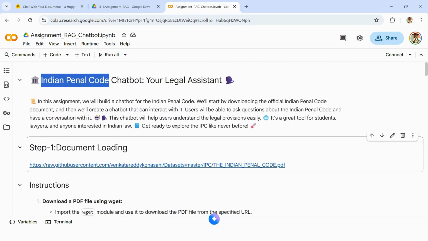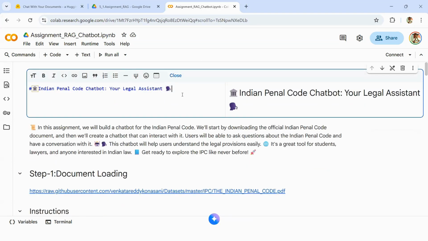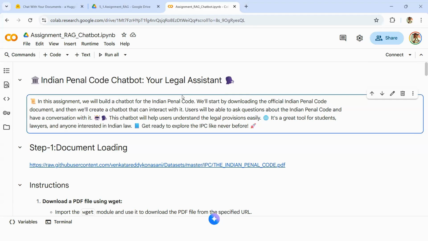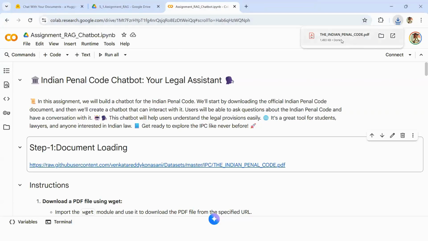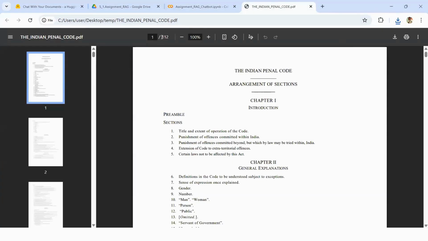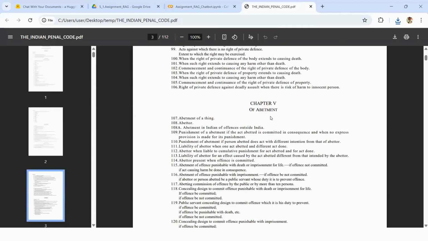I want you to create a chatbot, and the answer should not be from a generic LLM. Every answer should be coming from the particular file. What is that file? The Indian Penal Code file. Let me show you this file. The answer should be limited to these 112 pages, Indian Penal Code only.